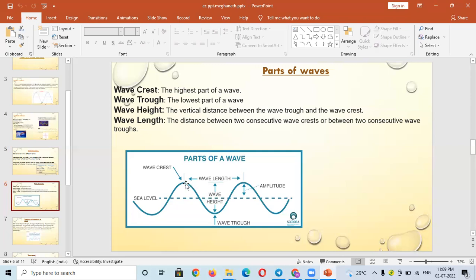The distance between the two consecutive wave crests or between the two consecutive wave troughs is known as the wavelength of a wave. So these are the four major parts of a wave, which we can understand clearly as shown in the picture below.